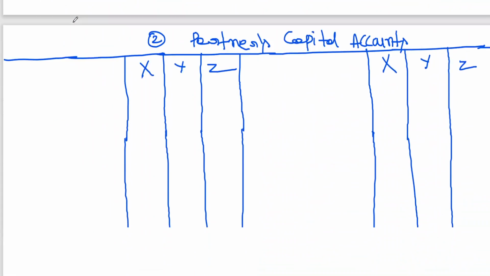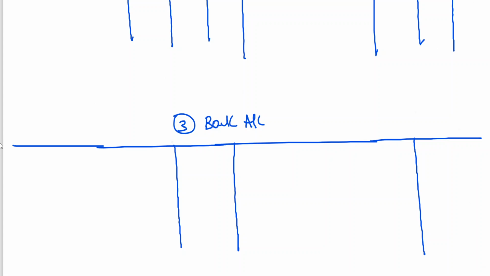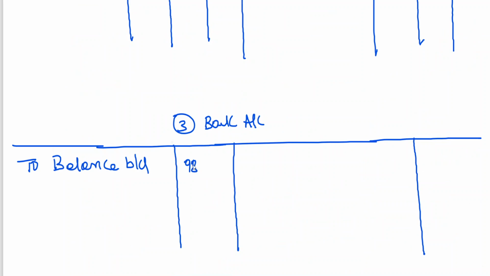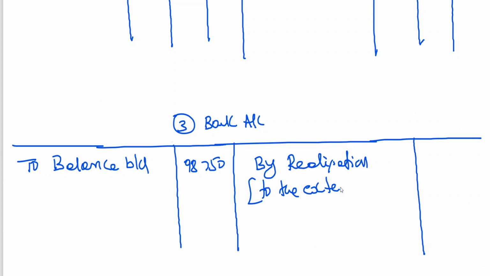Normally I've opened a bank account, to tell you why: it is the bank balance brought down. Actually the bank balance is 98,750. Out of 98,750 they have only taken 75,000. So by realization, the entry is realization to bank, to the extent taken by the company.